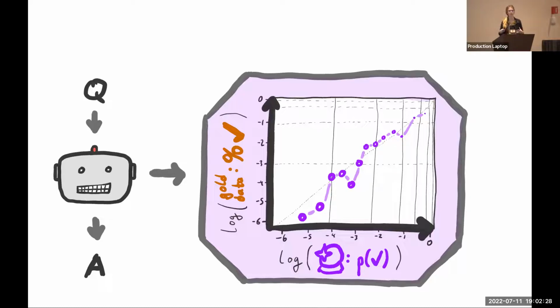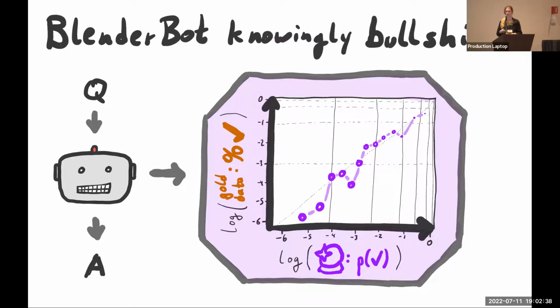So it is really possible to train this crystal ball, to train this calibrator, to tell us what are the odds that this answer is actually going to be right. In other words, the bot knows that it's bullshitting, not in the sense of knowledge, but there's a lot of bullshit involved. I love saying the word bullshit, by the way. I was very happy that it became a theme as I made these slides.